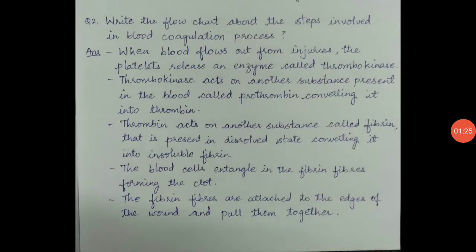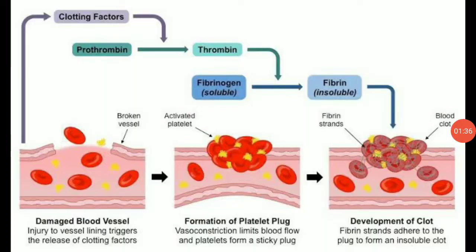Question number 2, write the flowchart about the steps involved in the blood coagulation process. Let's have a look at the flowchart and the picture. When blood flows out from the injuries, the blood platelets release an enzyme called thrombokinase, which is a clotting factor. Now, thrombokinase acts on prothrombin present in the blood and converts it into thrombin.